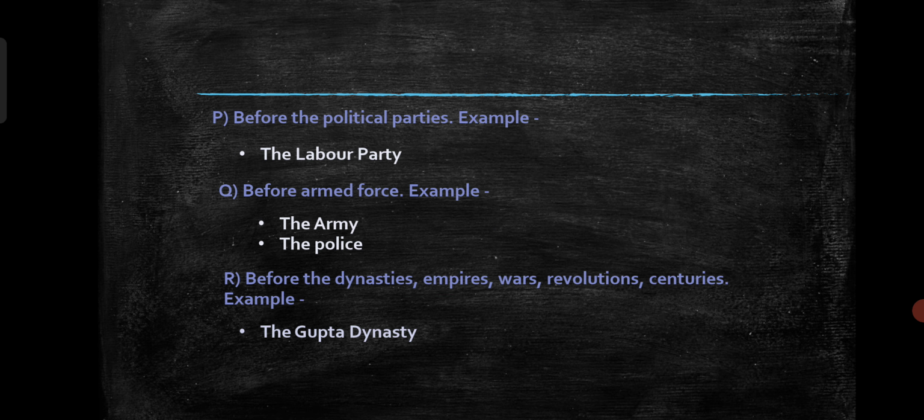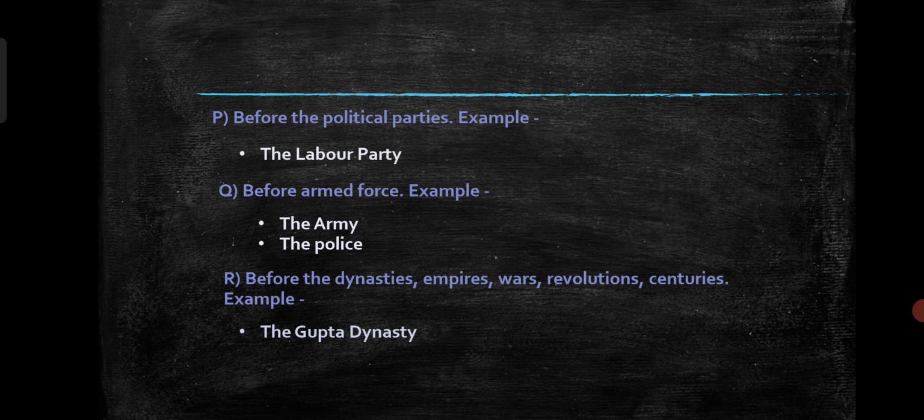Next rule, before political parties. Example, the Labour Party. Next rule, before any kind of armed force, we can also write the. Example, the army, the police. Clear?